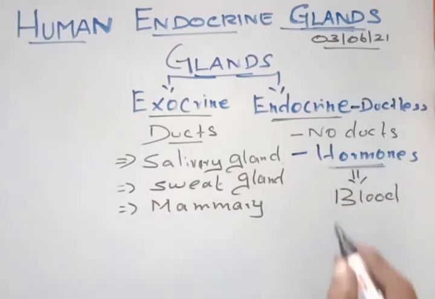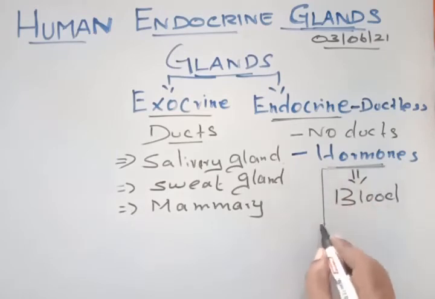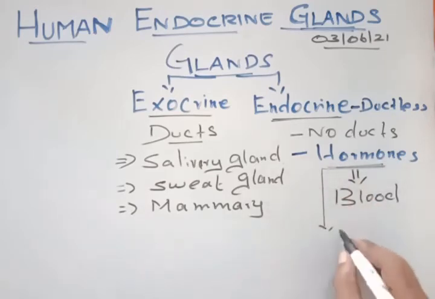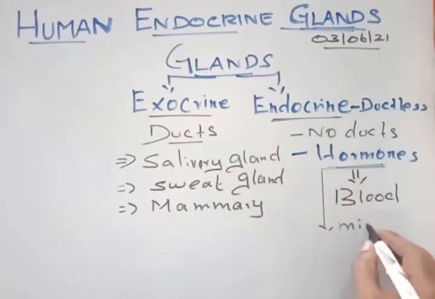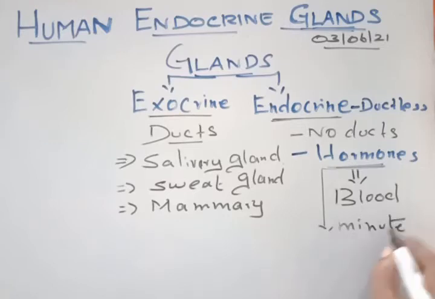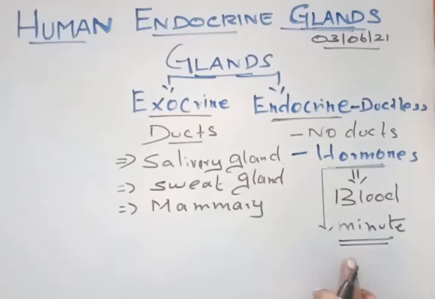Now, hormone production is always very little. Only a minute quantity of hormones is produced in our body. But though it is a very minute quantity, the role it plays is very vital. It carries out all the physiological processes.